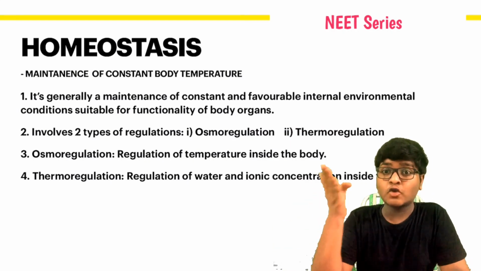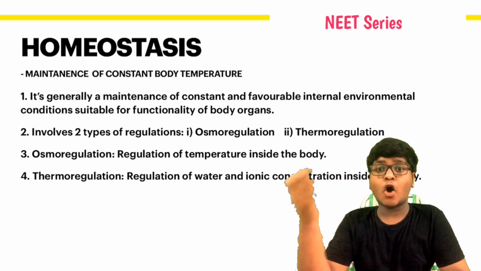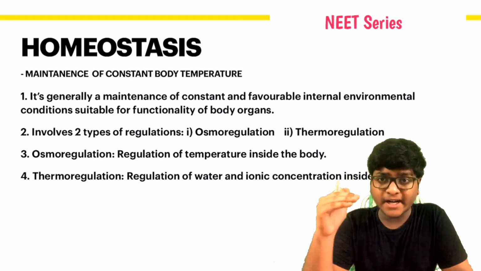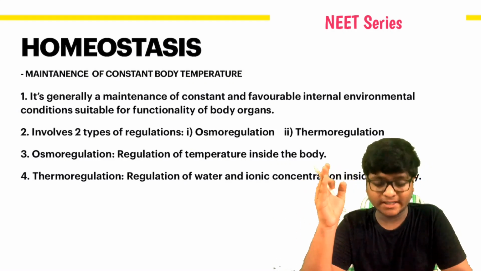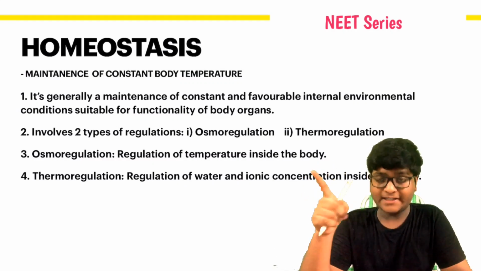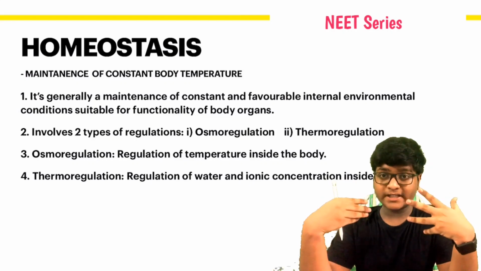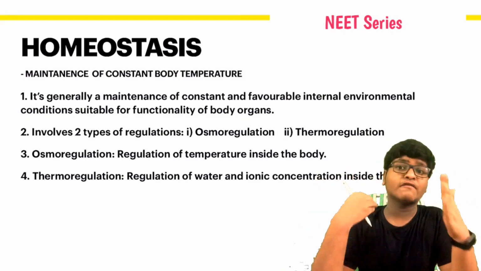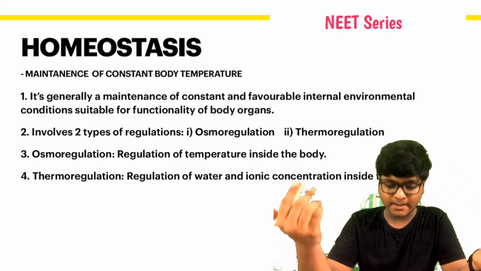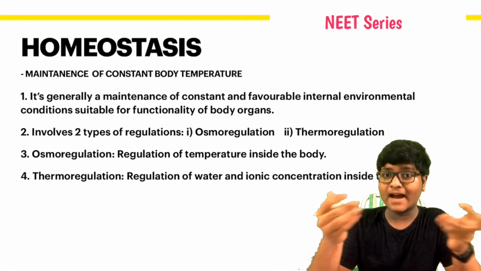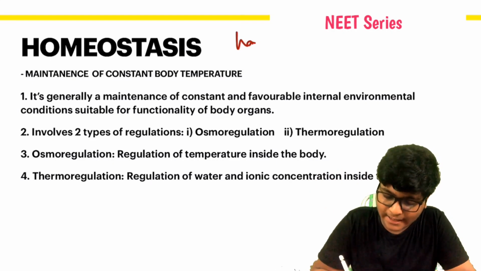Homeostasis is the maintenance of the internal environment of an organism. So, maintenance of constant body temperature. What is this maintenance? It consists of two regulations: osmoregulation and thermoregulation. Thermoregulation is maintenance of body temperature; osmoregulation is regulation of water and ionic concentration. It's very, very simple, and many of you may get it.